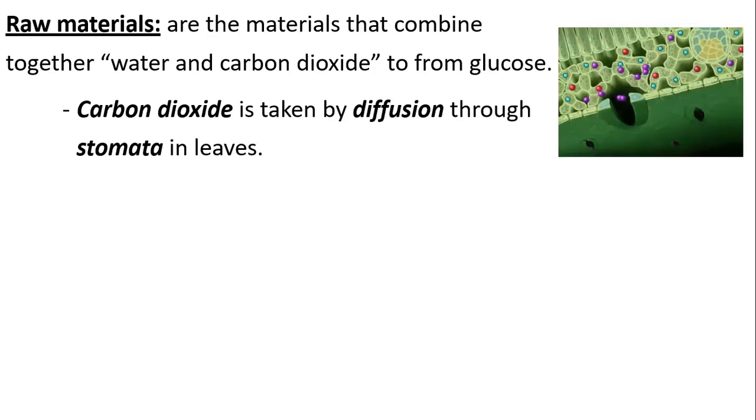First, let's take a look at the carbon dioxide, for example. The carbon dioxide, as you see here, moves by diffusion into the cell. Remember diffusion? Diffusion is the movement of any molecule from the high to the low concentration, automatically and without the use of energy from the cell. So the carbon dioxide molecules, since they are usually used up inside the leaf for photosynthesis, the concentration of the carbon dioxide will always be less inside the leaf.